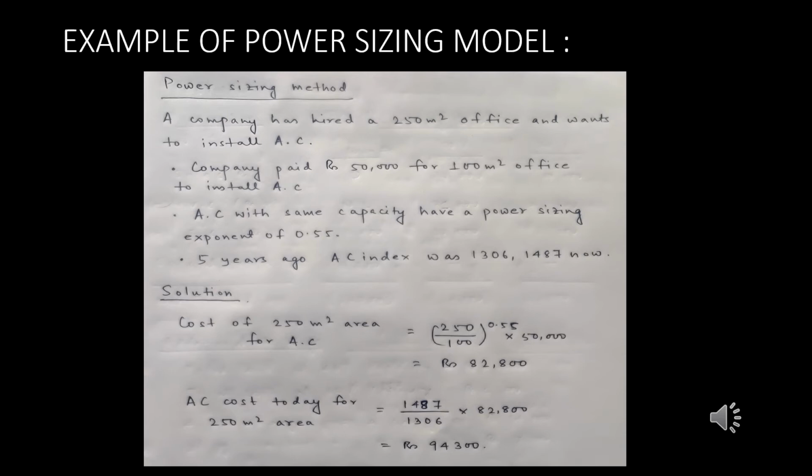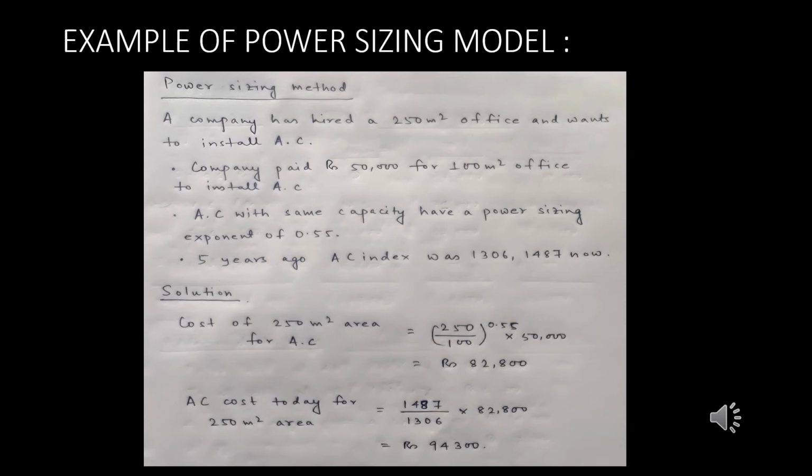The AC with similar capacity that they want to install in a 250 square meter office right now has a power sizing exponent of 0.55, which is lesser than 1. So it basically indicates economies of scale. And 5 years ago the AC index was 1306, which is now 1487.